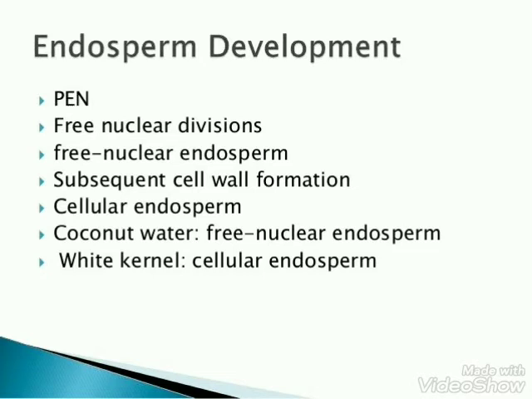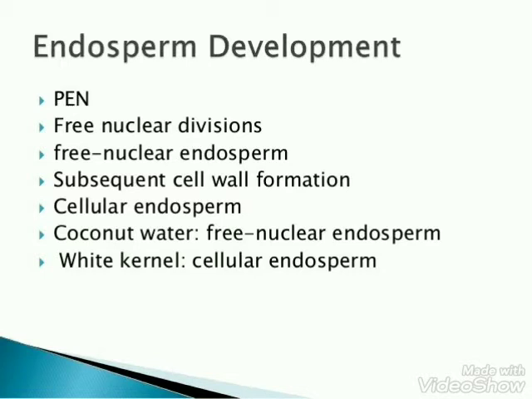Next is endosperm development. Endosperm develops first, followed by the embryo. Endosperm develops from PEN, that is the primary endosperm nucleus.